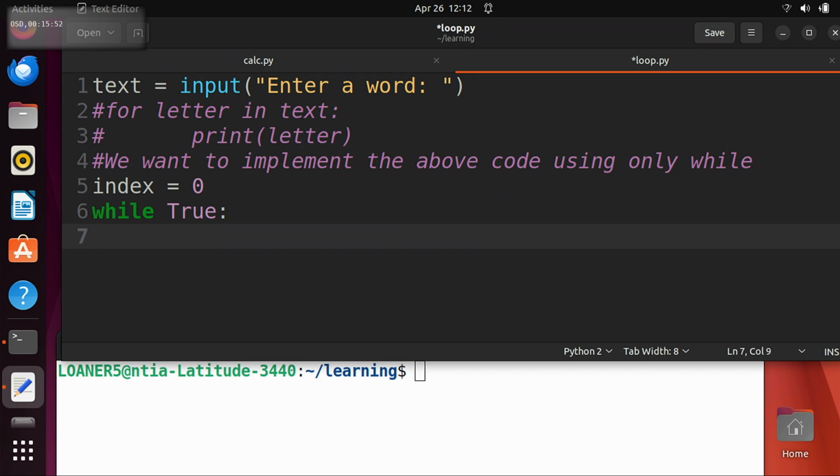And we need a tab, because we're going to be in this while. So what do we want to print? We want to print the first letter. So maybe let's get the letter. So letter equals, and what does letter equal?